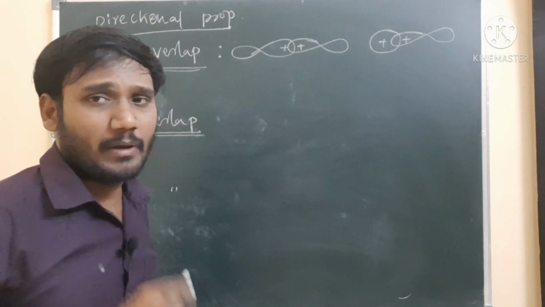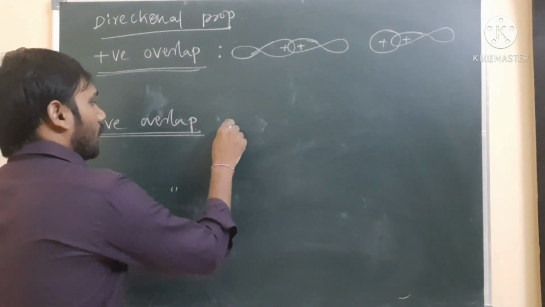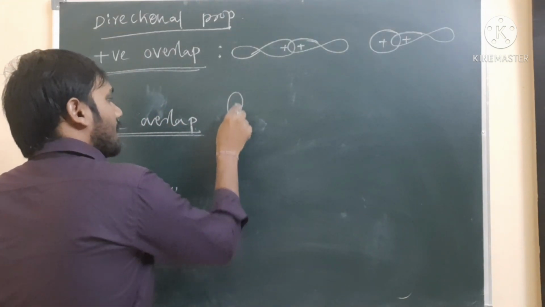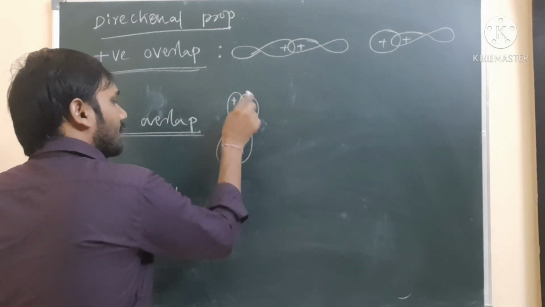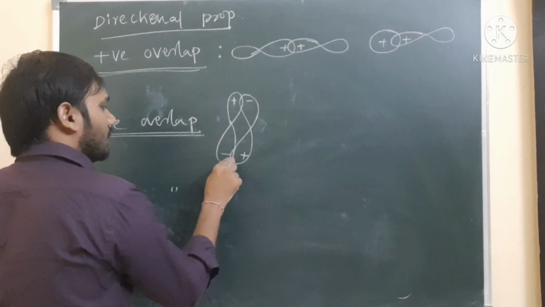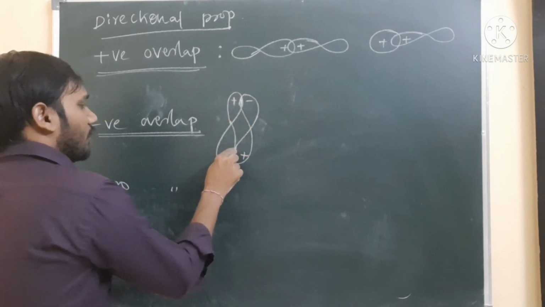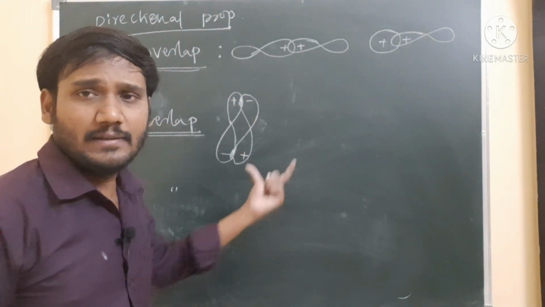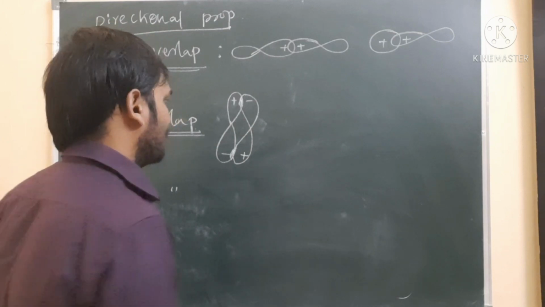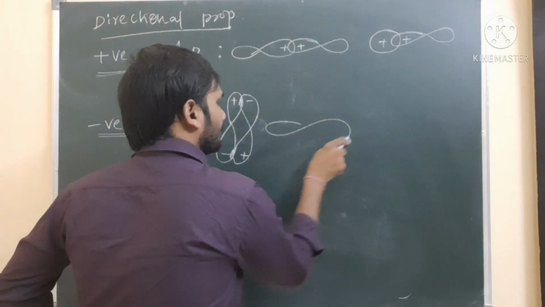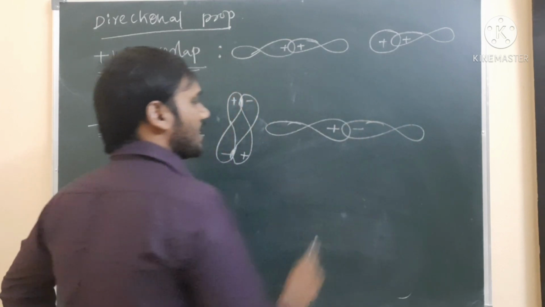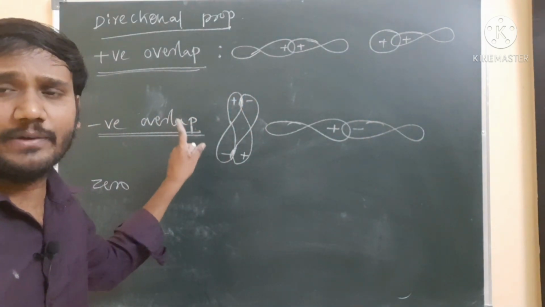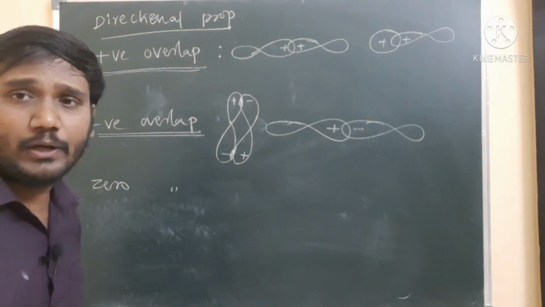It may be a pi bond, it may be a sigma bond, whatever bond you write, no problem. For example, I am taking a pi bond. It is positive and negative, and it is overlapping with another negative and positive. See here, one is positive-negative, another one is negative-positive, opposite signs. So we can say negative overlap. At the same time, taking another example, positive and negative overlapping results in bond formation, a negative overlap.